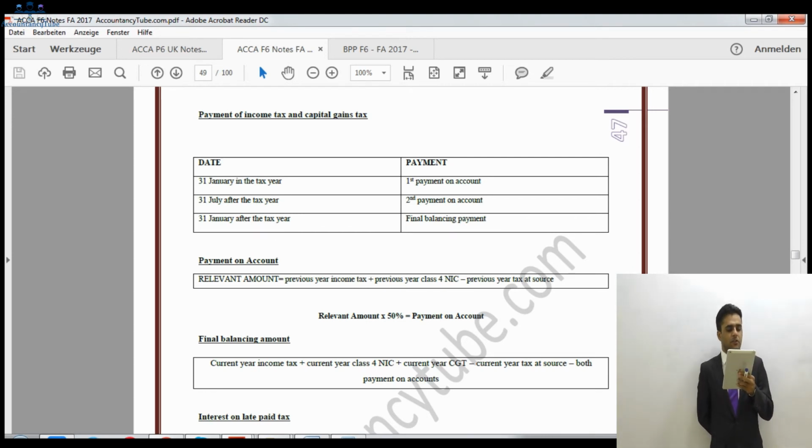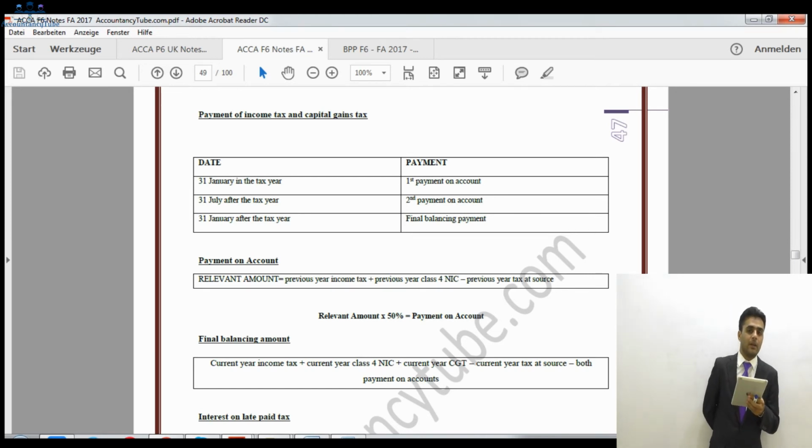Right, interest is charged on late payment for both payment on account and balancing payment. In both cases, interest runs from the due date until the day before actual payment date. So interest rate is 2.75%. And of course, this will be given to you in the exams anyway. Now, the tax rates are given to you in the exam kits as well, at the end of the exam kit of PPP,